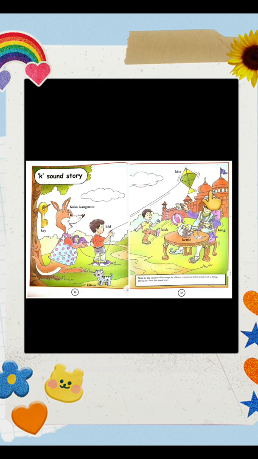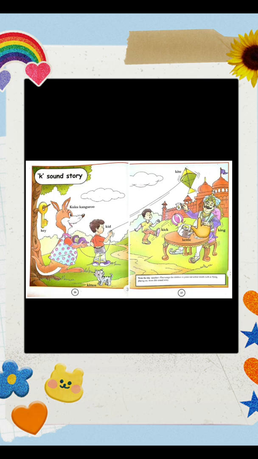This is the palace of the king. कुछ बच्चे राजमहल के पास खेल रहे थे. Kind king, दयावान. Okay. Kind and king.